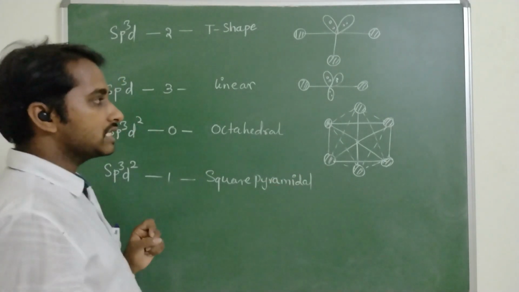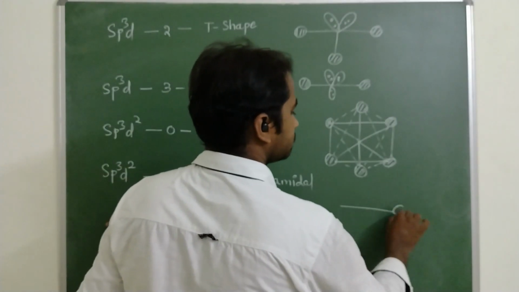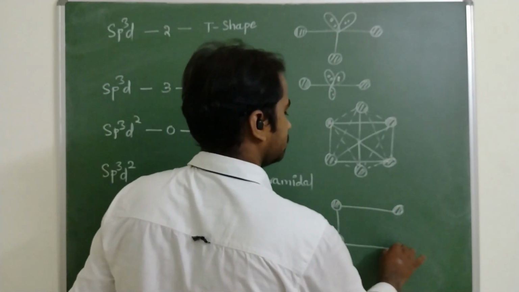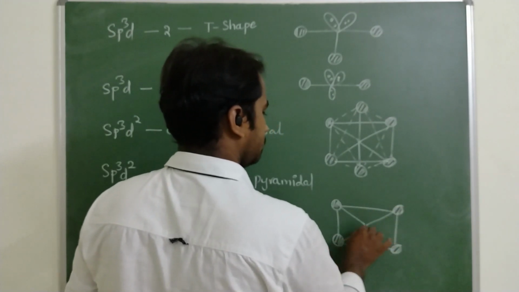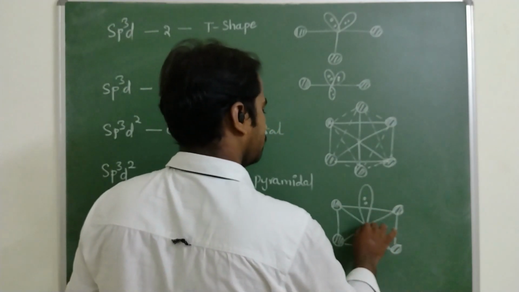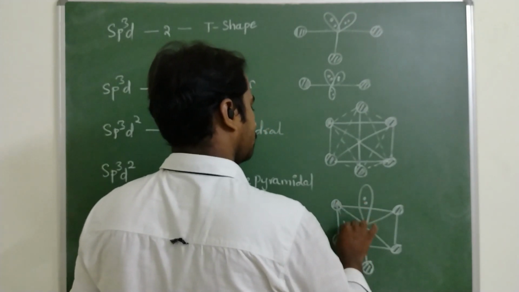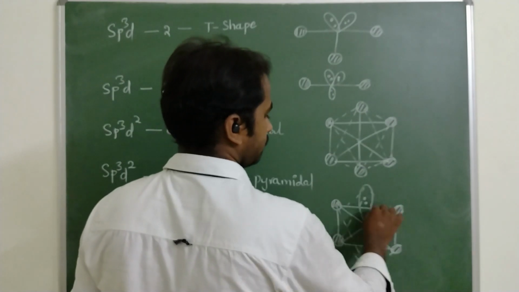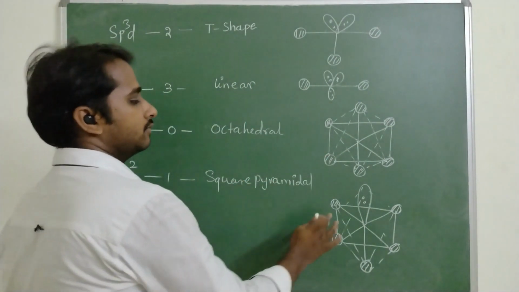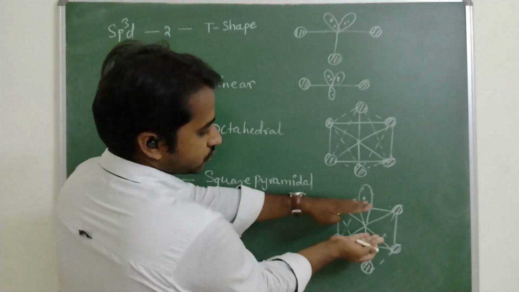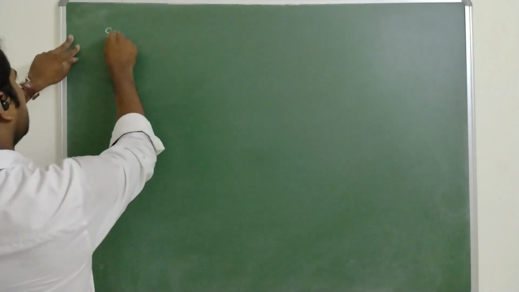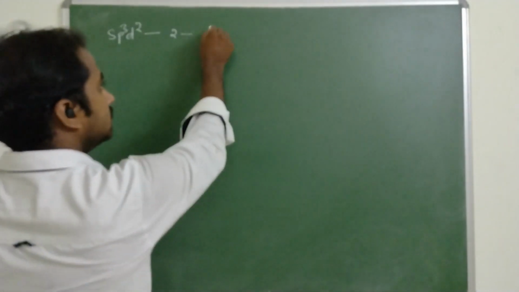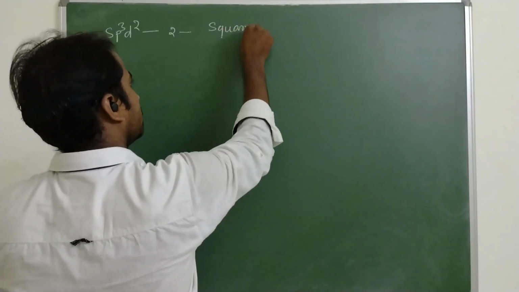Square pyramidal. The structure looks like a square base with a pyramid on top. sp3d2, two lone pairs of electrons.